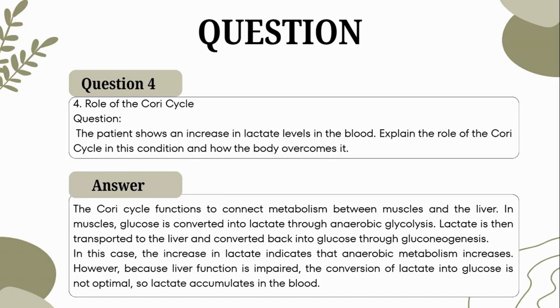The Cori cycle functions to connect metabolism within muscle and the liver. In muscles, glucose is converted into lactate through anaerobic glycolysis. Lactate is transported to the liver and converted back into glucose through gluconeogenesis. In this case, the increase in lactate indicates that anaerobic metabolism increases. However, because liver function is impaired, the conversion of lactate into glucose is not optimal, so lactate accumulates in the blood.